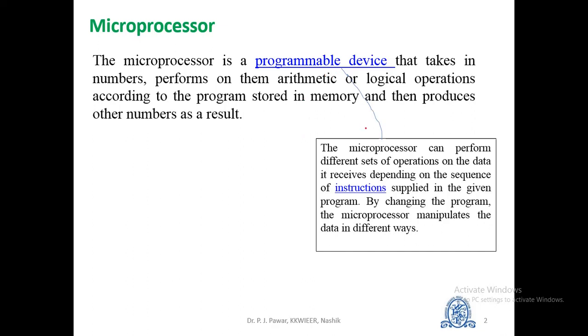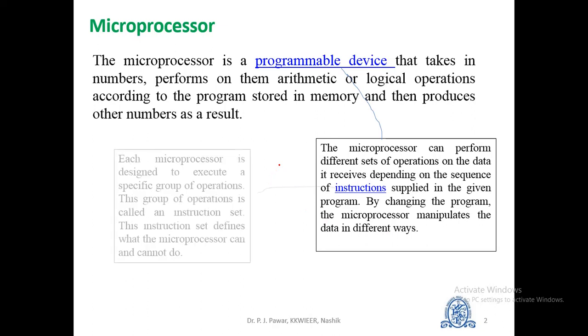What is a programmable device? The microprocessor can perform different sets of operations on the data it receives depending upon the sequences of instructions supplied in the given program. By changing the program, the microprocessor manipulates the data in different ways.